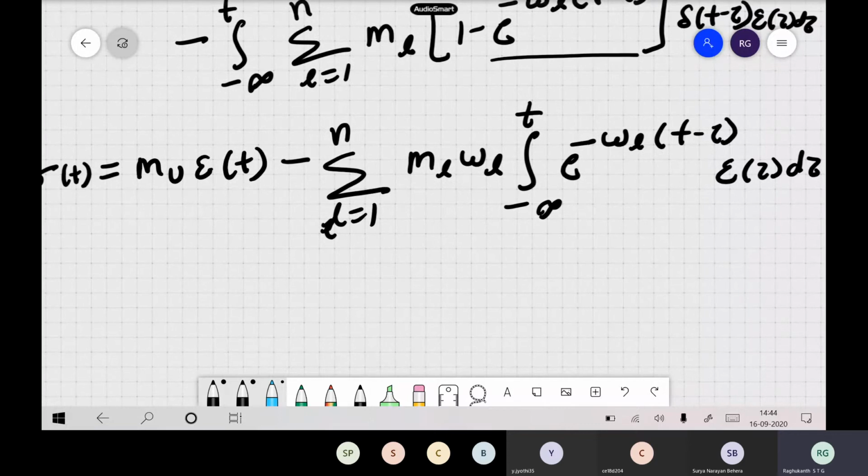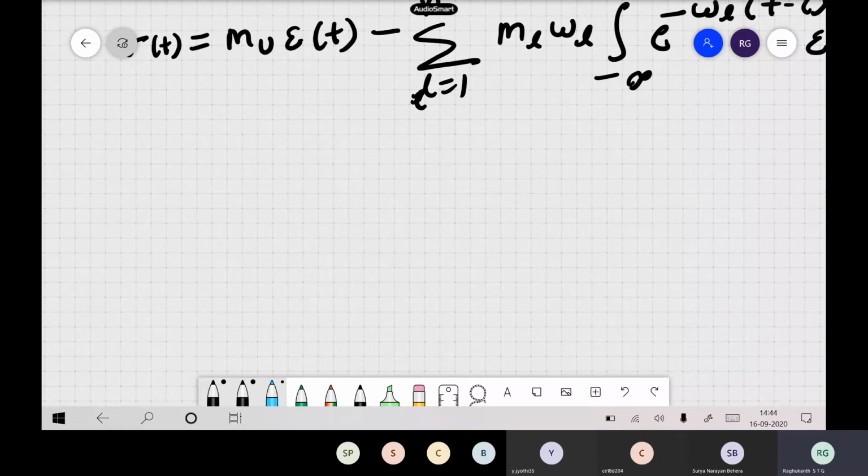Now once again you are having integrals. Why are we doing all this procedure? We want to represent this in terms of a differential equation. So to do that, we define new things. We define anelastic functions.